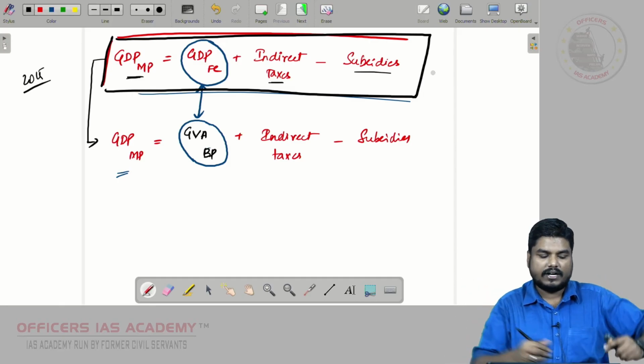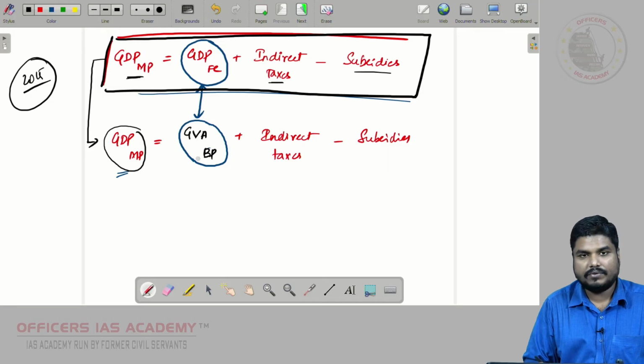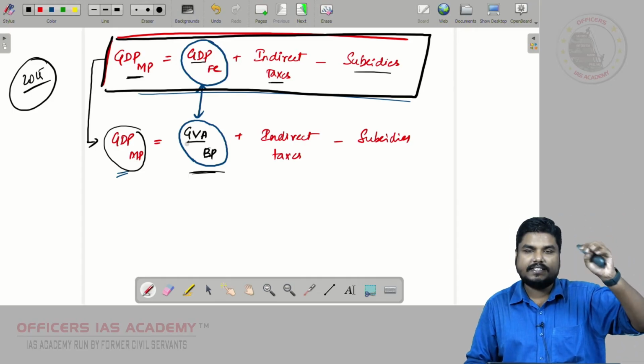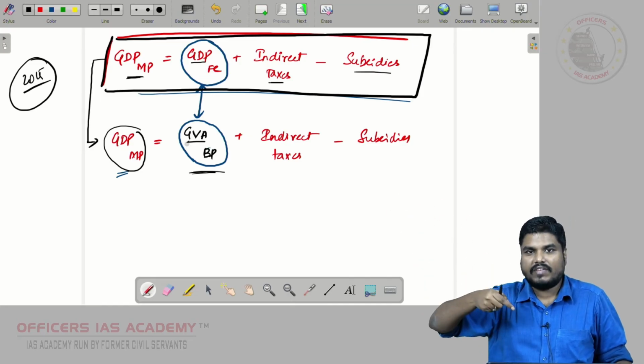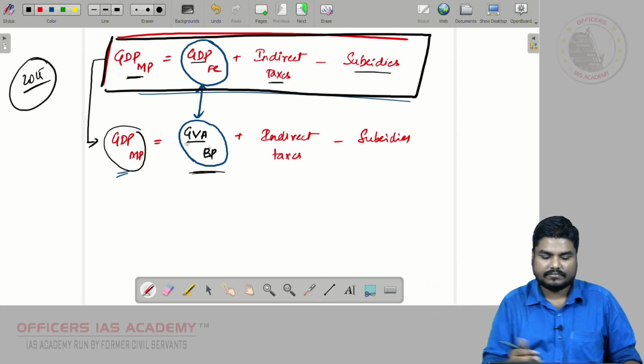Now this method got changed from 2015. GDP at market price is calculated using GVA at basic prices. What is the difference between GDP and GVA? It is the method to measure the output. In GDP we were measuring the value of final goods. In GVA we are going to measure the value addition made at every stage.